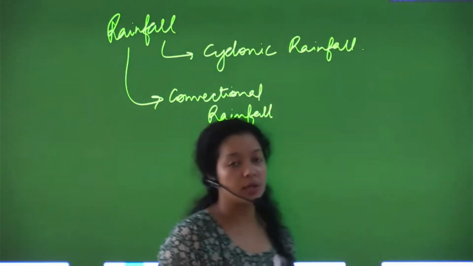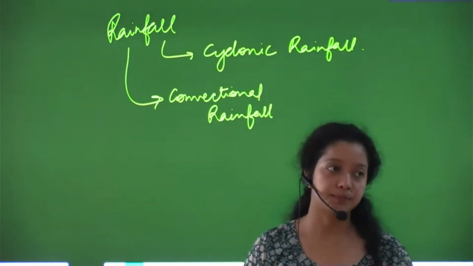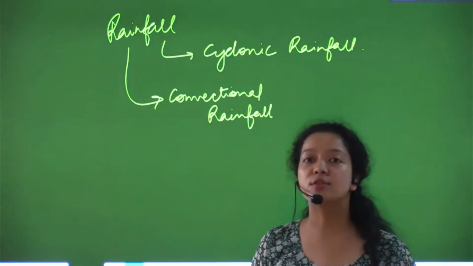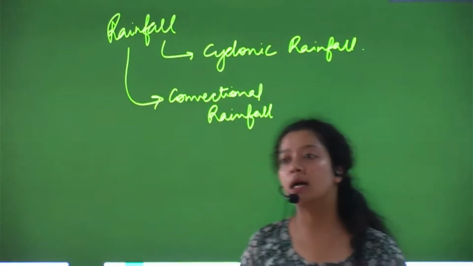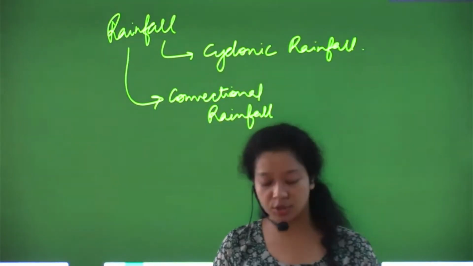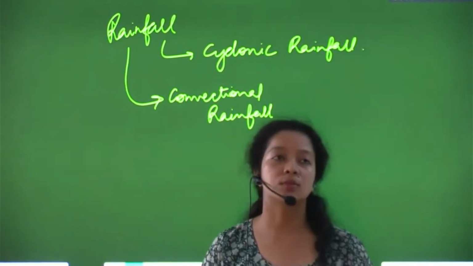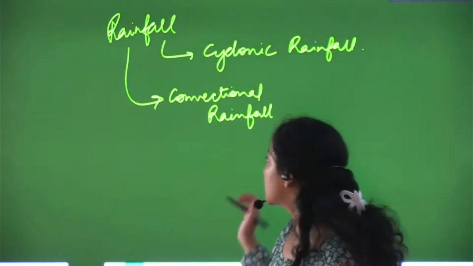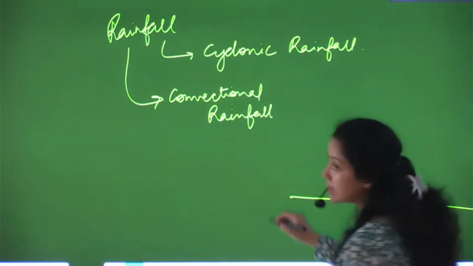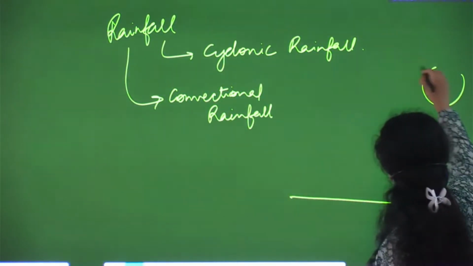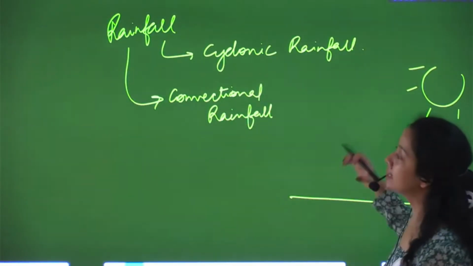We must have learned the types of heat transfer in science: conduction, convection, and radiation. Convection basically means that this land gets heated up due to intense heating.